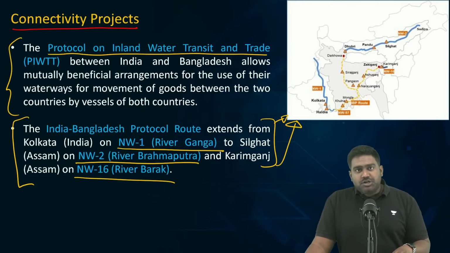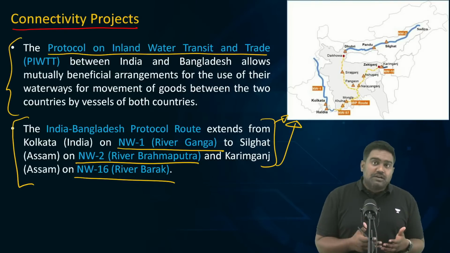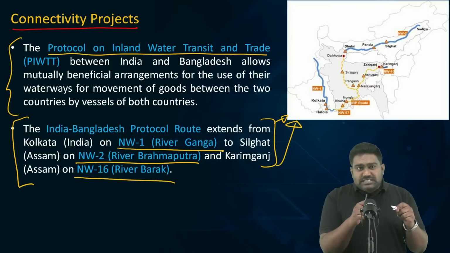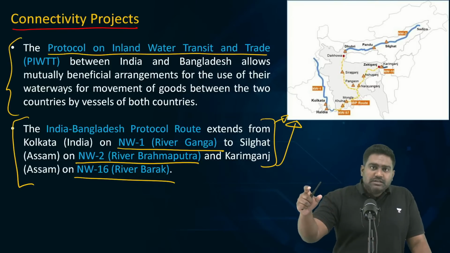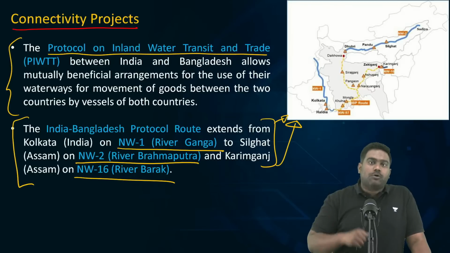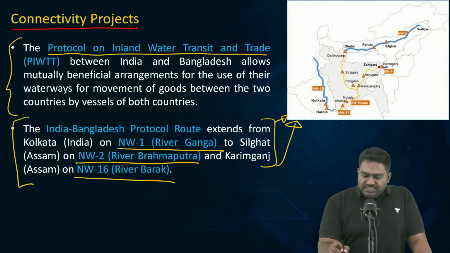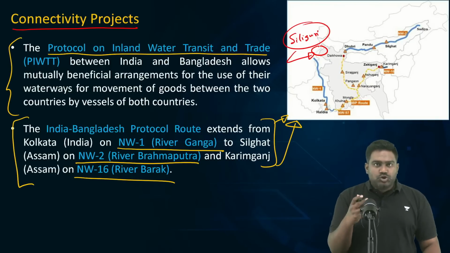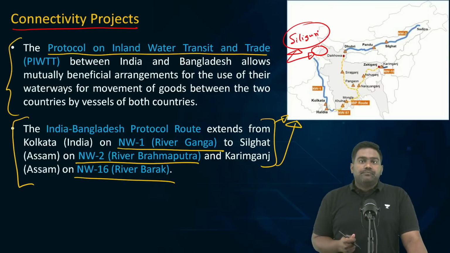The inland navigation routes of Bangladesh can be very useful for both the sides. India would also benefit from this because these connectivity projects will give an alternate route for us to access the northeast of India, which is landlocked. I'm sure all of you know that accessing northeast India through the Siliguri corridor is very challenging for India. The Siliguri corridor is a vulnerable choke point. That's why it's often referred to as the chicken's neck of India.